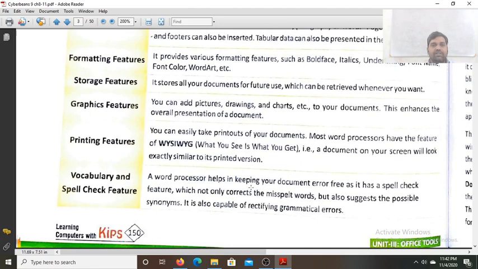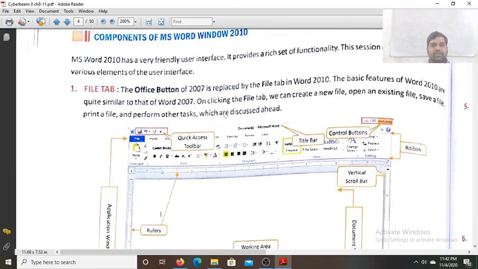Next, the components of Word 2010. Microsoft Word 2010 has a very friendly user interface. It provides a rich set of functionality, and this session describes in detail the various elements of the user interface. You can see that the first one is the File tab.